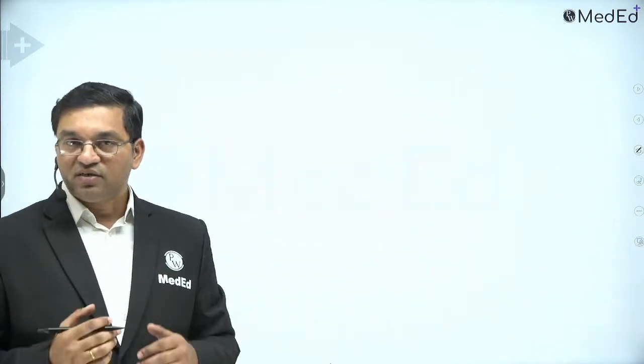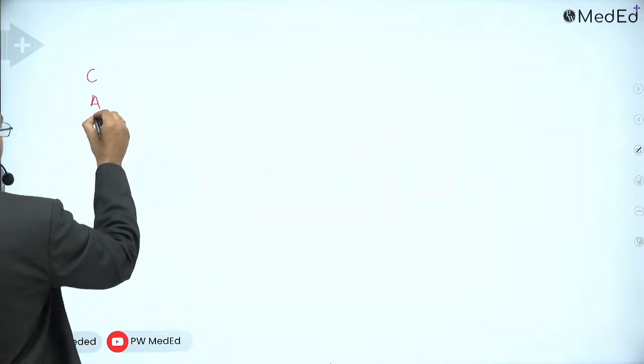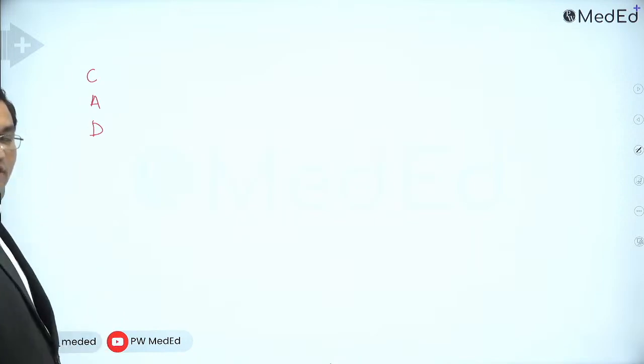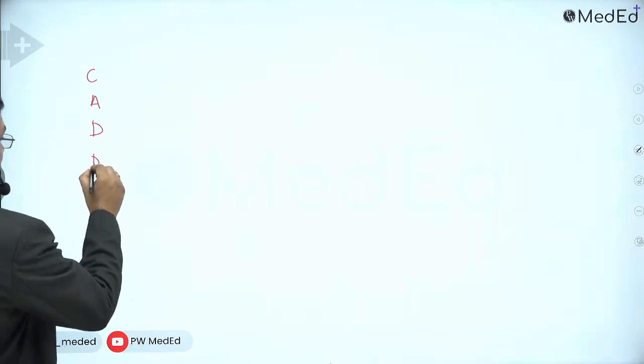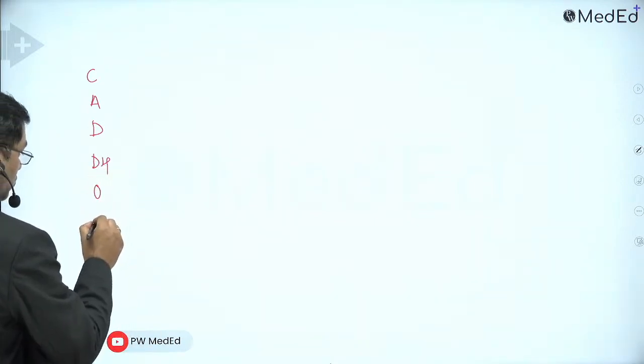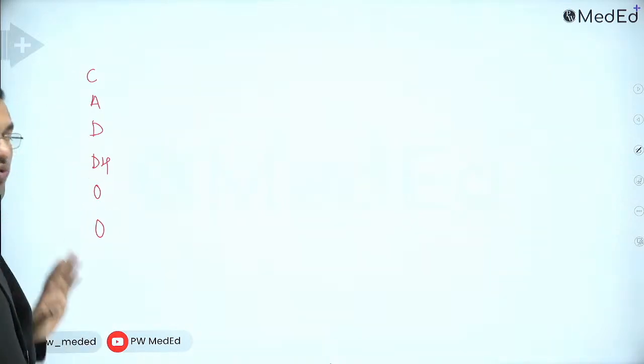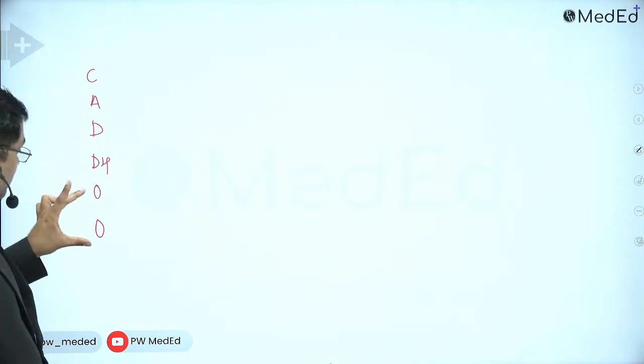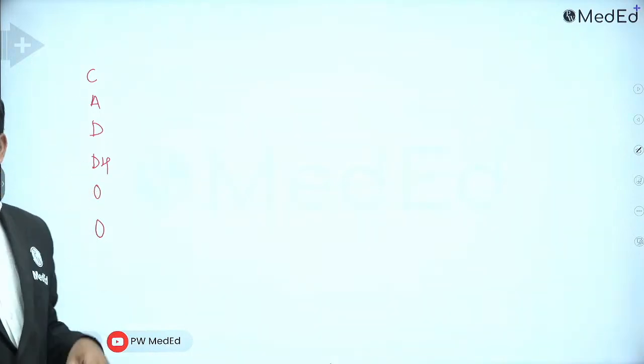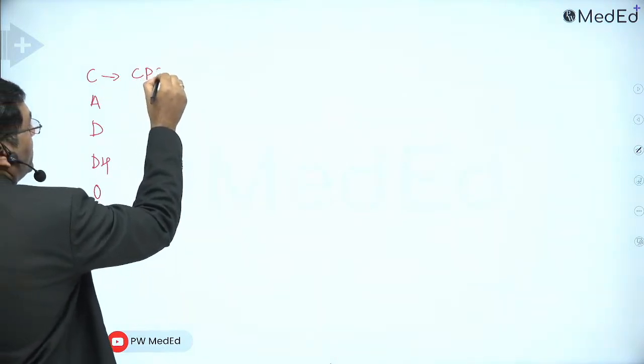Now just try to remember the enzymes: CAD, a multifunctional enzyme, then dehydrogenase, then a bifunctional enzyme. CAD includes carbamyl phosphate synthetase 2.